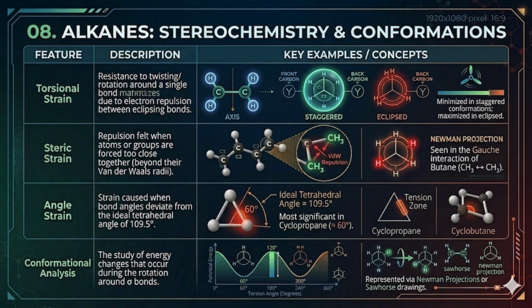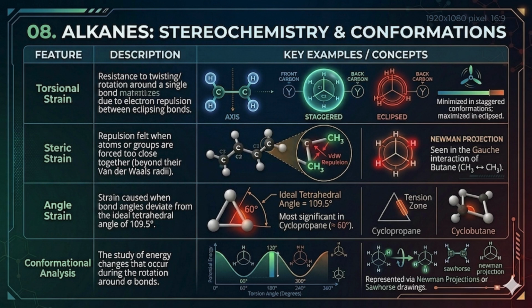Welcome to the Master Review module, Alkanes, Stereochemistry, and Conformations. Let's bring all the foundational concepts together into one definitive summary table. We begin with torsional strain. As described in the second column, this is the resistance a molecule feels when twisting around a single bond. It's caused by the electron repulsion between those overlapping, eclipsing bonds. Look at the key examples on the right. The molecule is perfectly relaxed, minimized strain in the green, staggered conformation. But when forced into the red, eclipsed state, that strain is maximized.